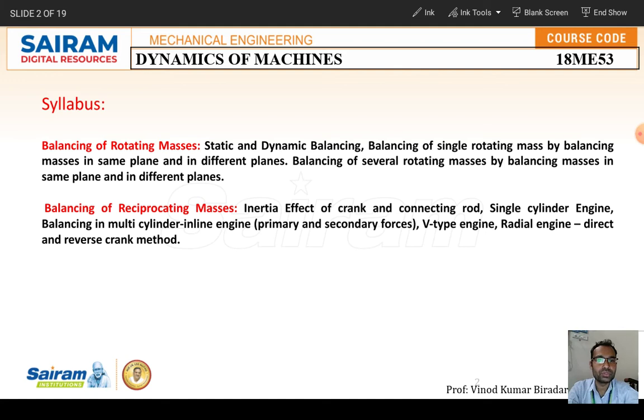Then balancing of a single rotating mass by balancing masses in the same plane and in a different plane, and balancing of several rotating masses in the same plane and in different planes. These are the four cases you need to study, analyze and derive the equations for.